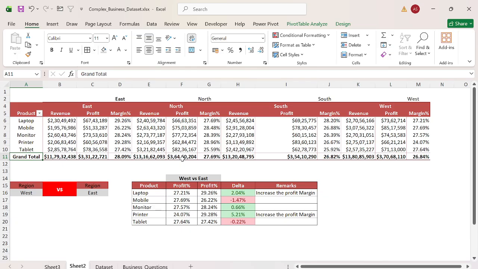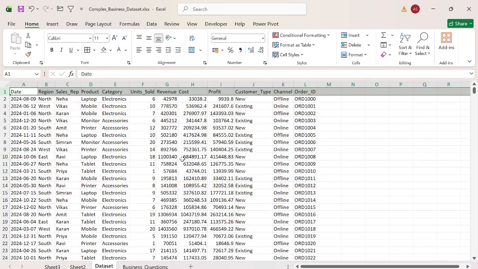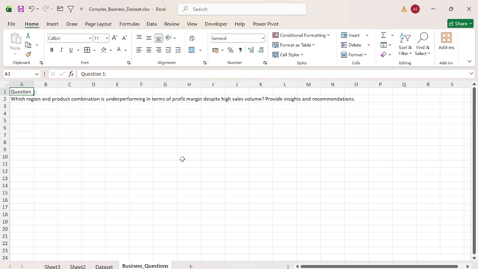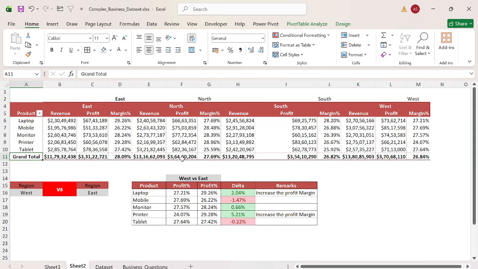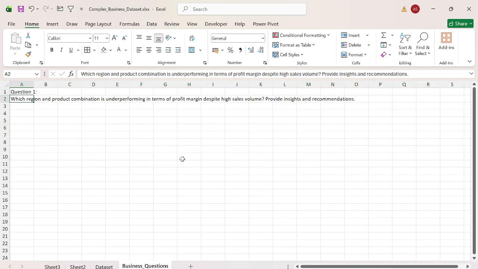I want you guys to download this file from the description and do the analysis and show me something. I will give you one more question in the business question tab, and I want you to answer it in the comment box. So this is the dynamic summary which can help us answer this business question.